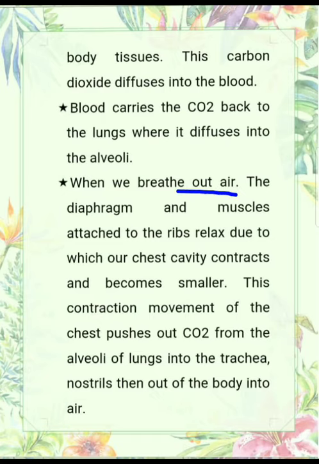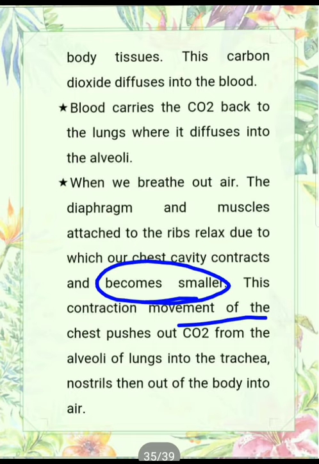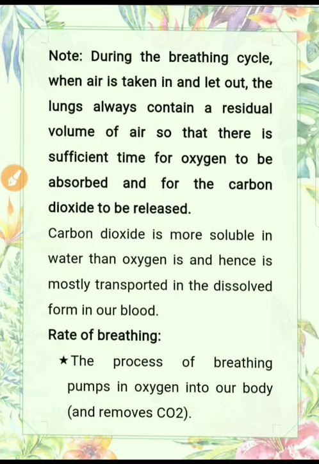The diaphragm and the muscles attached to the ribs relax, due to which our chest cavity contracts, which means the space in the chest cavity becomes smaller. Due to this contraction movement of the chest, carbon dioxide is pushed out from the alveoli of the lungs into the trachea, nostril, and then out of the body into the air. So it follows the same path. As the air enters the lungs, from the same path air leaves the lungs.